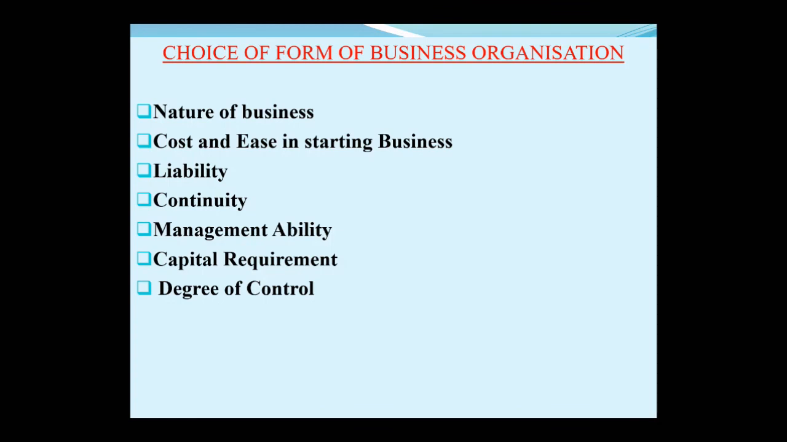Okay. So here we have done the second chapter. We have done the complete forms of business organizations, various forms we have seen, and in the end we have seen the various factors which have to be kept in mind before starting the business.